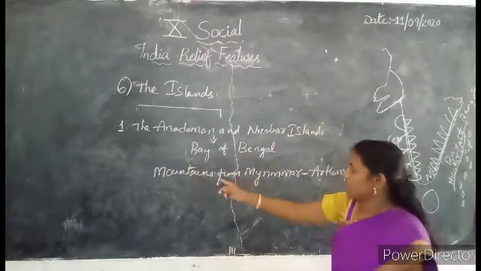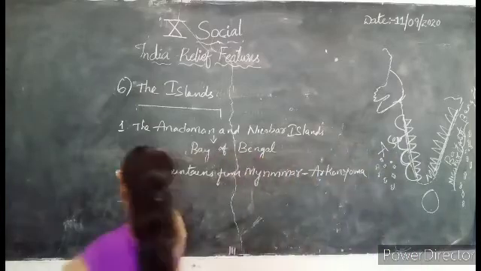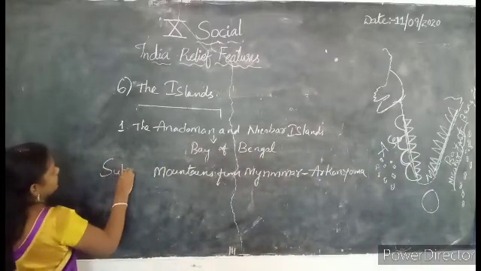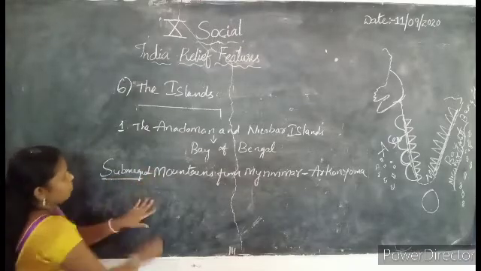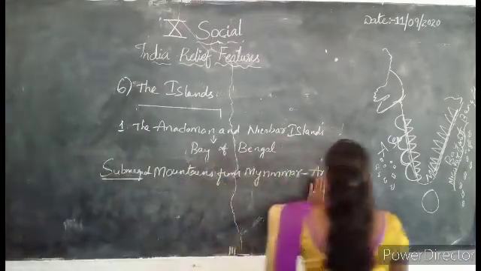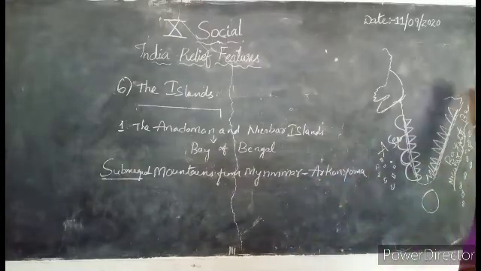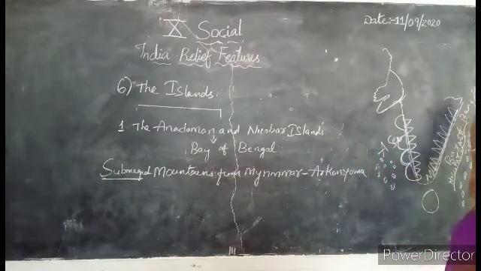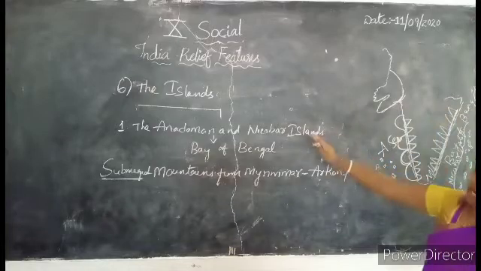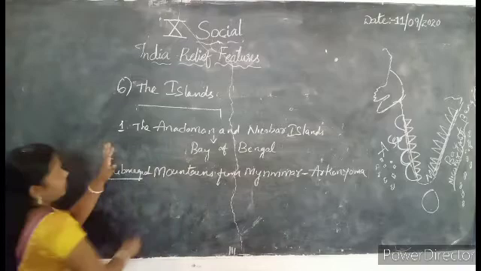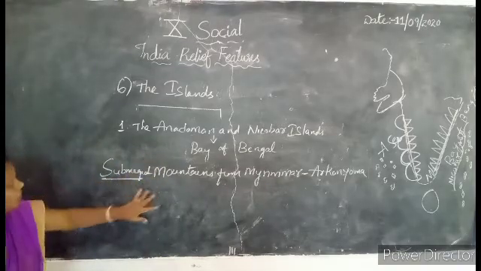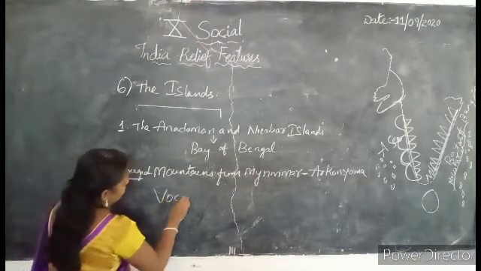Some of the islands were submerged, so remember the word submerged. Why have they submerged? Due to the mountains from Myanmar, especially the Arakan Yoma. So these Andaman and Nicobar Islands are of volcanic eruption.